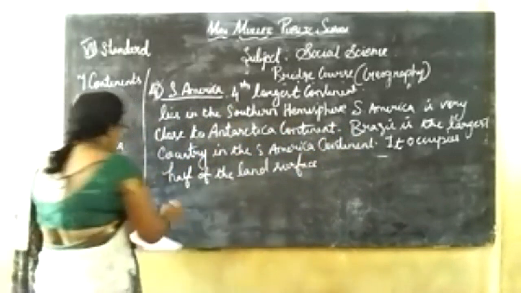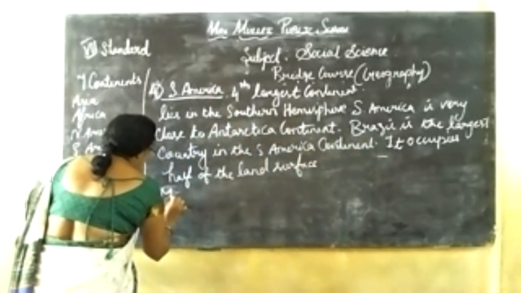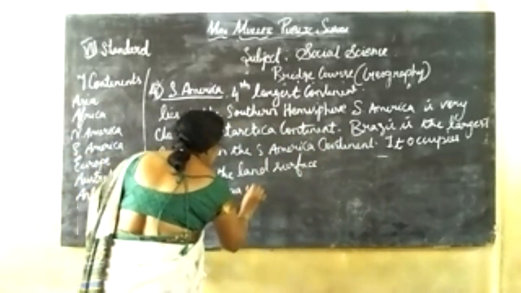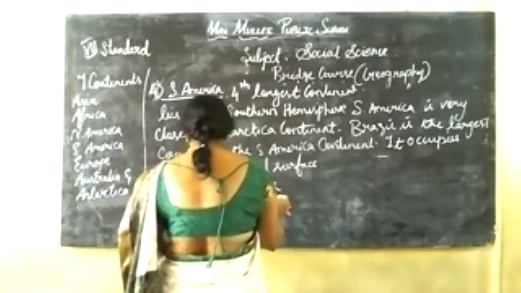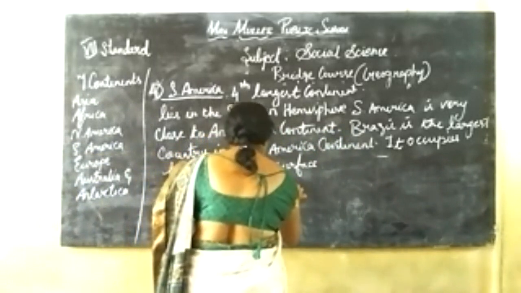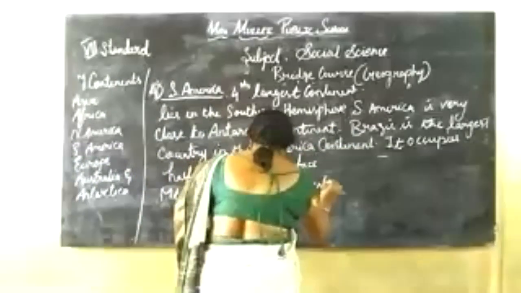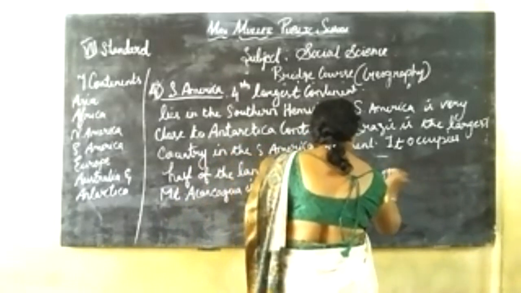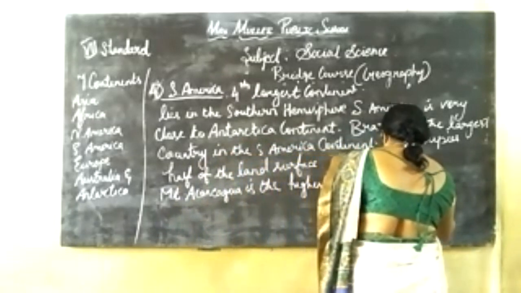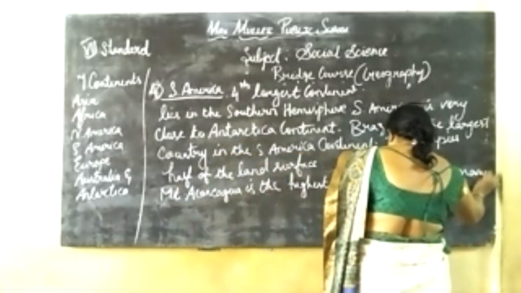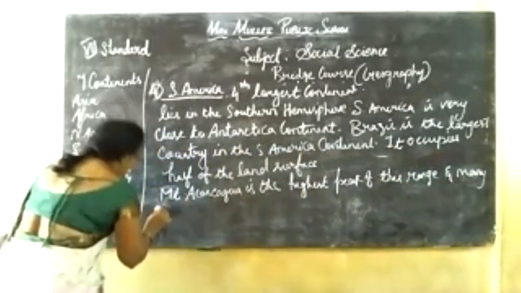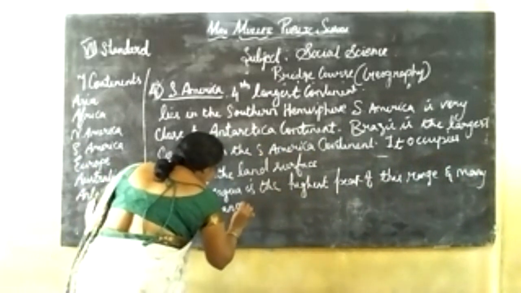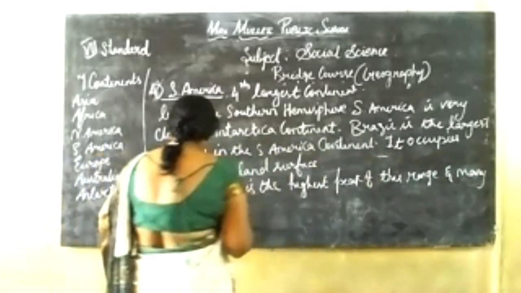One more thing is Mount Aconcagua. Mount Aconcagua is the highest peak of this range, and many active volcanoes are here.